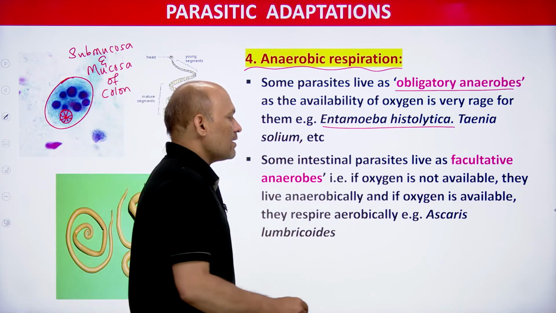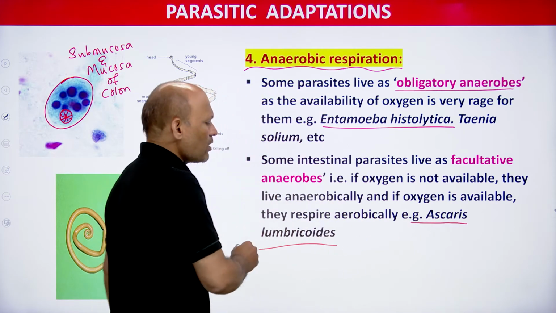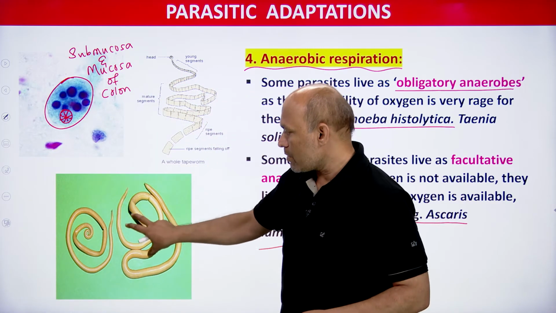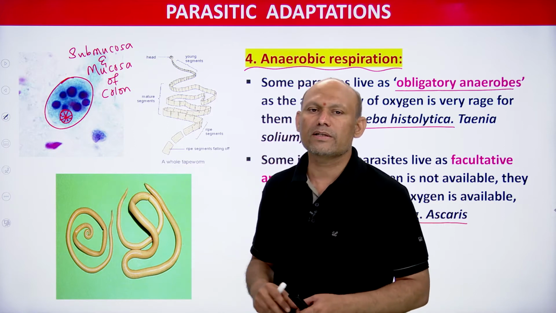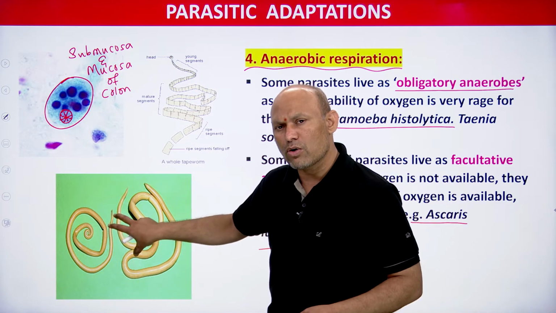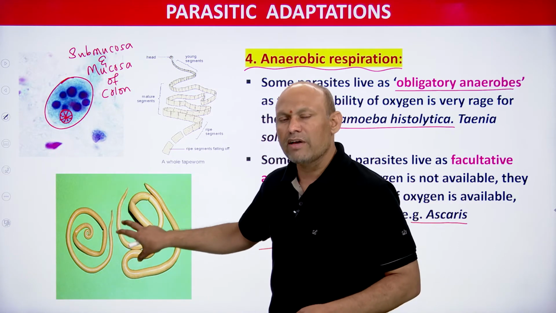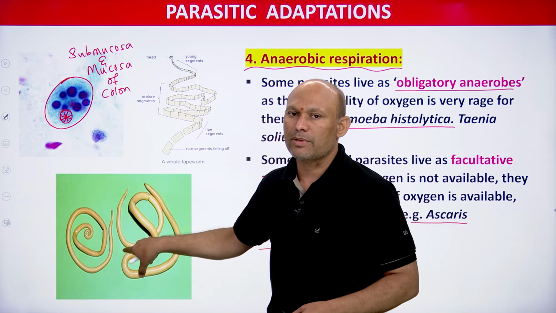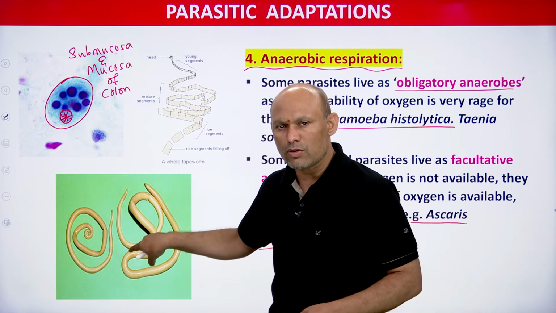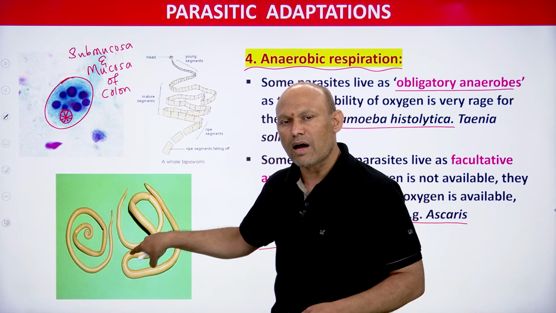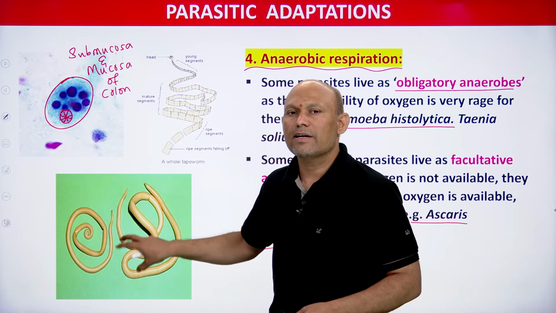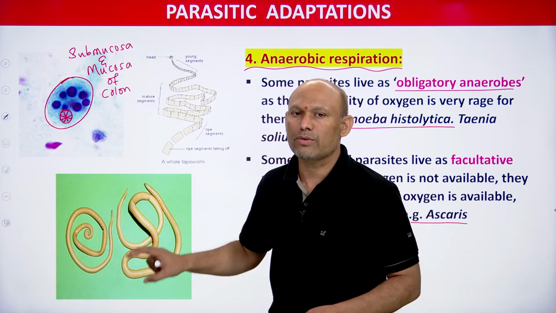And facultative parasite and facultative anaerobe, Ascaris lumbricoides, students. What happens? You see, this is Ascaris lumbricoides, the common roundworm. This is also an intestinal parasite, student. So if oxygen is available, it can make use of it, it performs aerobic respiration, right. If oxygen is not available, it performs anaerobic respiration, means without oxygen also it survives. If oxygen is available, then it respires aerobically. So such organisms are called facultative aerobes, right, student, you need to remember.